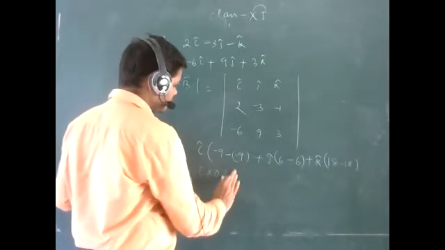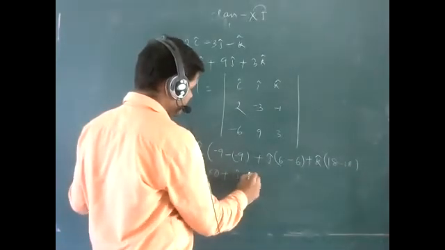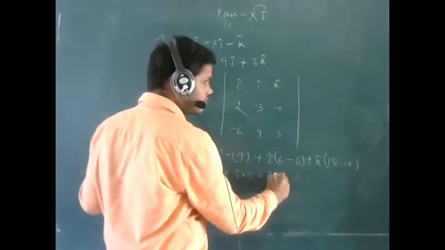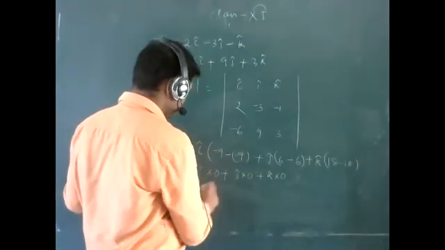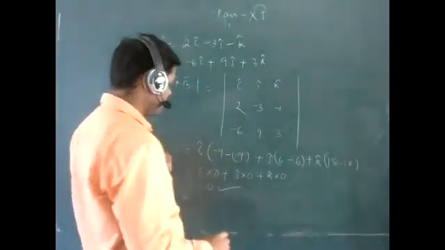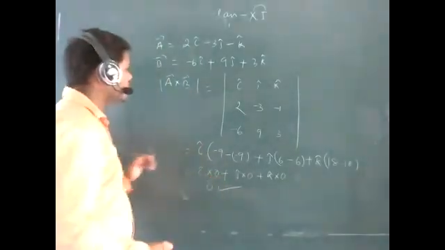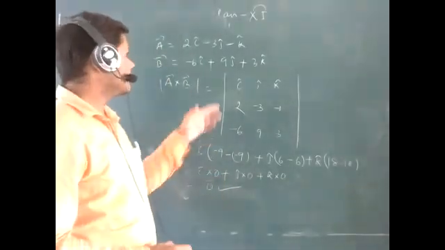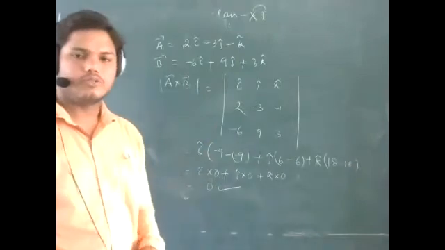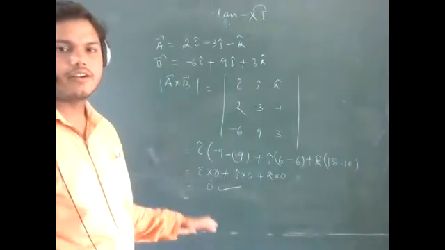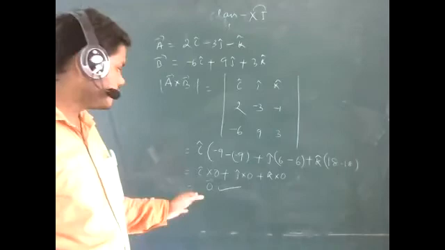Plus j cap into 0 plus k cap into 0. So the overall term will be 0. So if a cross b is 0 vector, that means a is parallel to b vector. Got it? If you have any doubt about solving this particular numerical, you can ask me.